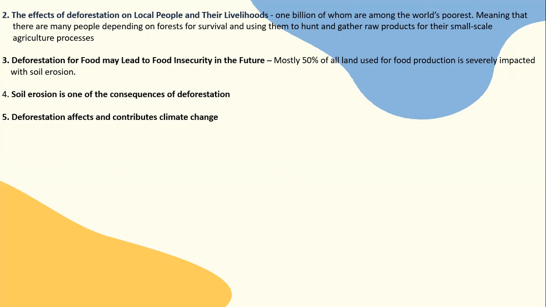Deforestation for food may lead to food insecurity in the future. Almost 50% of all land used for food production is severely impacted by soil erosion. Soil erosion is one of the consequences of deforestation. Deforestation also affects and contributes to climate change.